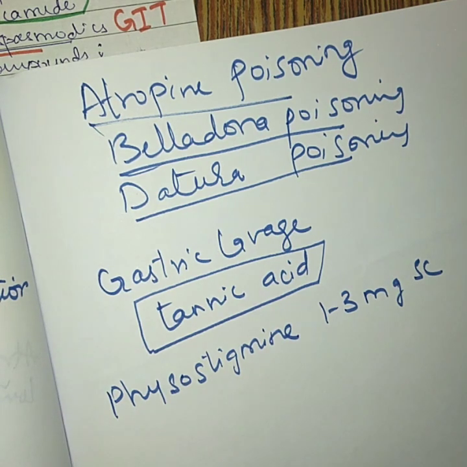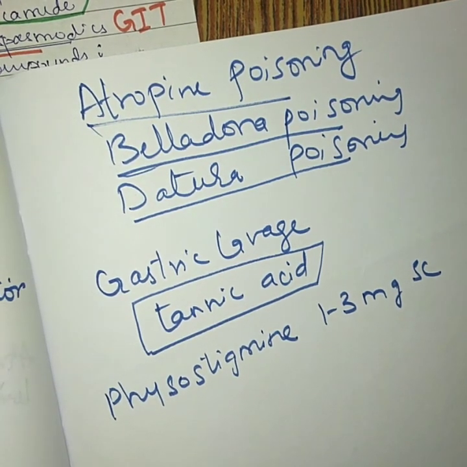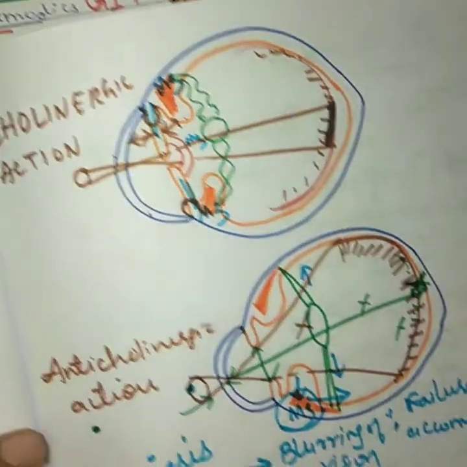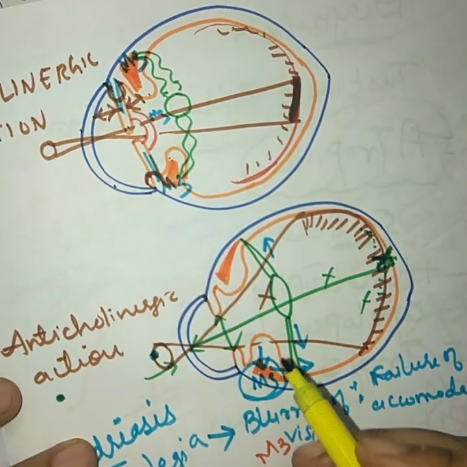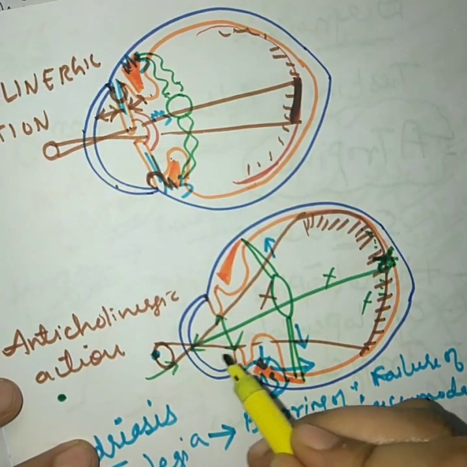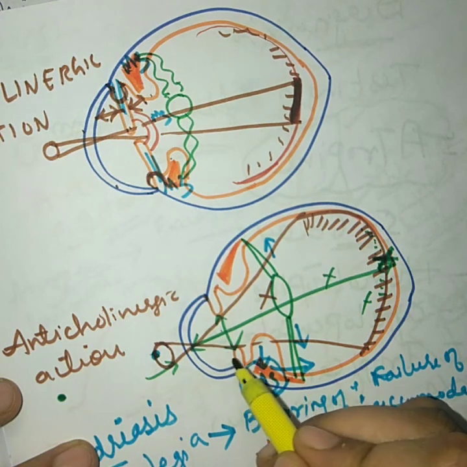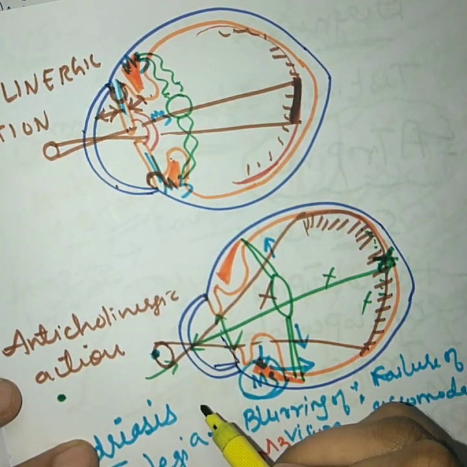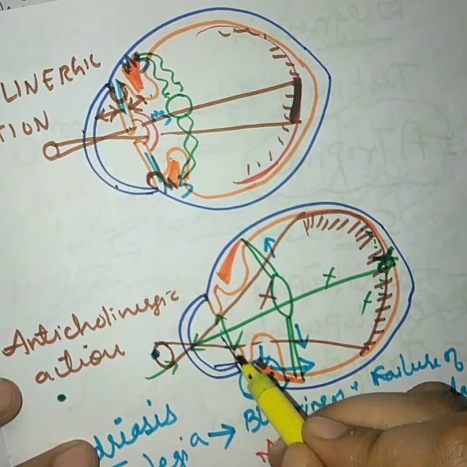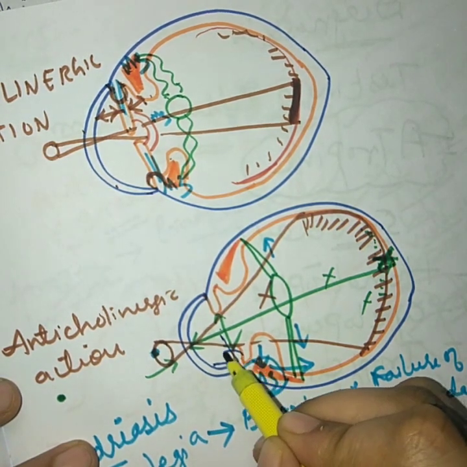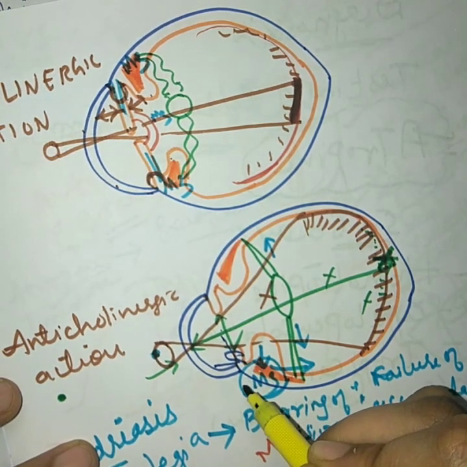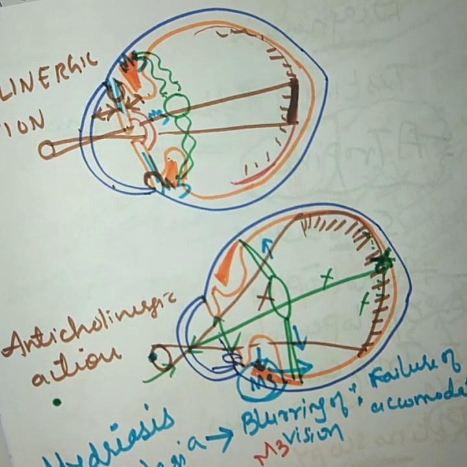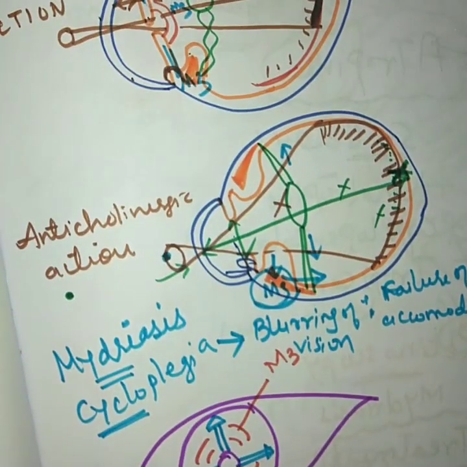And one more thing is atropine is contraindicated in narrow angle glaucoma. Okay, it is contraindicated in narrow angle glaucoma. Why? Because in narrow angle glaucoma, the iridocorneal angle will be reduced, and if you are giving mydriasis, it will again reduce the iridocorneal angle more. So atropine is basically contraindicated in narrow angle glaucoma. So this is regarding the anticholinergic drugs.